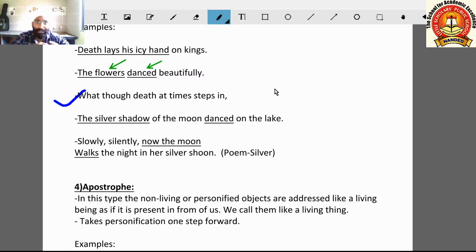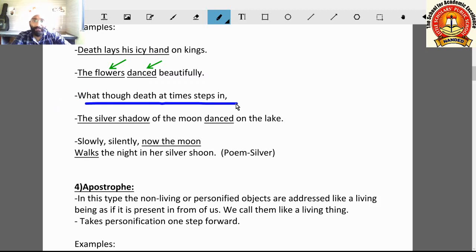So the walking ability, or putting steps, this ability relates to living beings or humans, you can say. And here we are giving this ability to death, which is an abstract idea. Here we are personifying death. So the personification figure of speech is there.